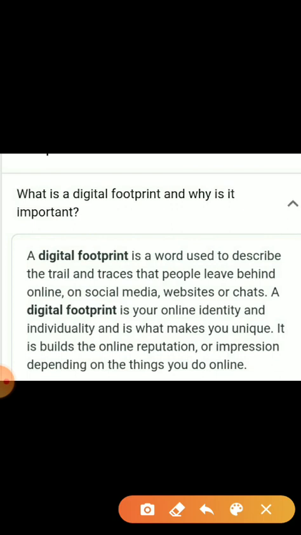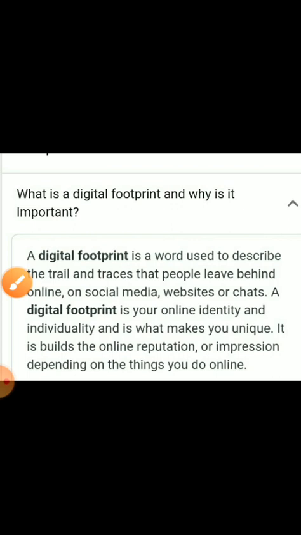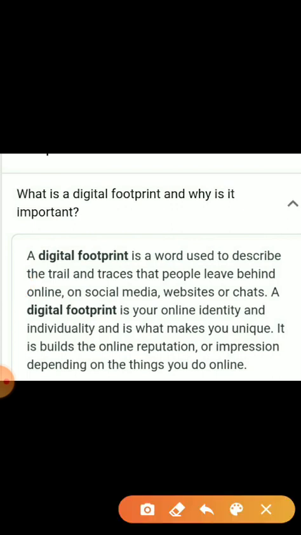It builds your online reputation, and impressions depend on the things you do online. So whatever you do creates a footprint that shows your identity in the digital world.